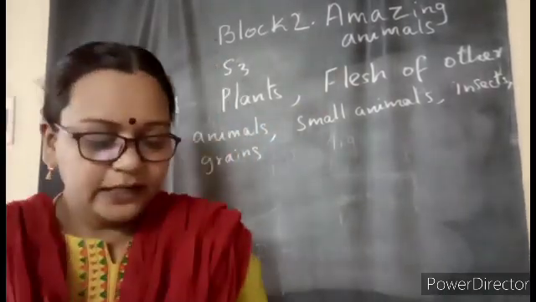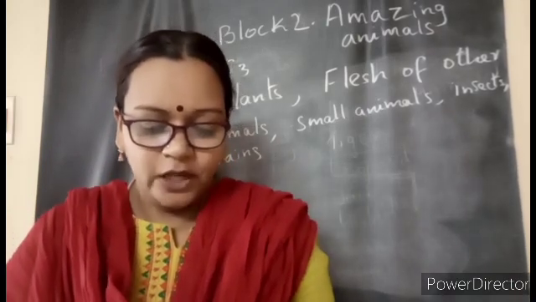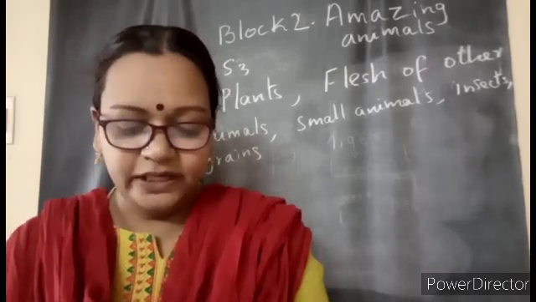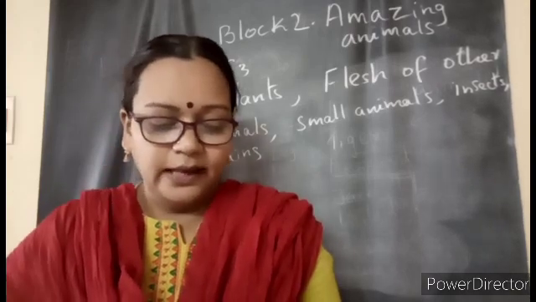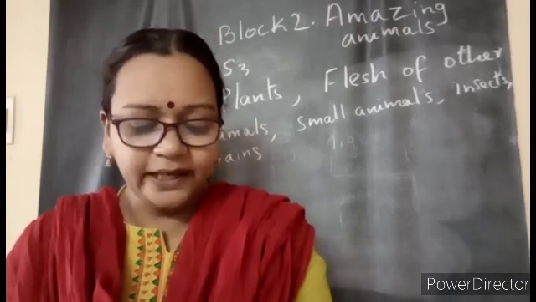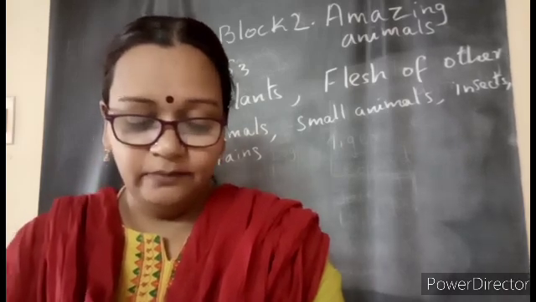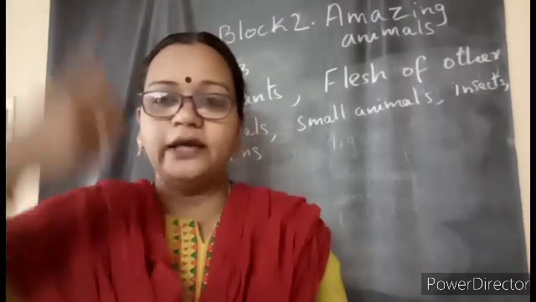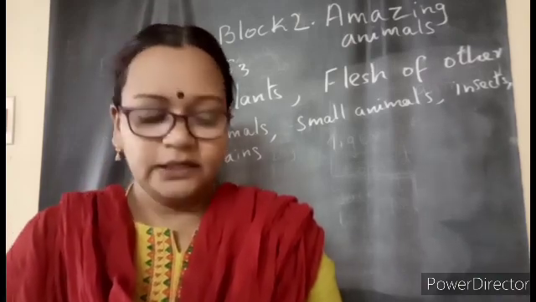Like that you can add all that you think they eat, and a few more also you can write. And see here, children, there is a match the following. Match the animal with the food it eats. First they have given you hen. What will it eat? Very good, grain and insects. You can join a line, or you can write the A near the answer. Dog, what will it eat? Milk and meat. Very good. Elephant, grass and sugarcane. Whale, a big animal, will eat small fish. Frog, children, you have seen its long tongue, it will eat the insects, right? Very good.